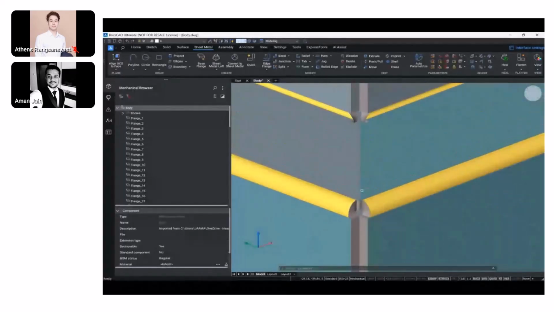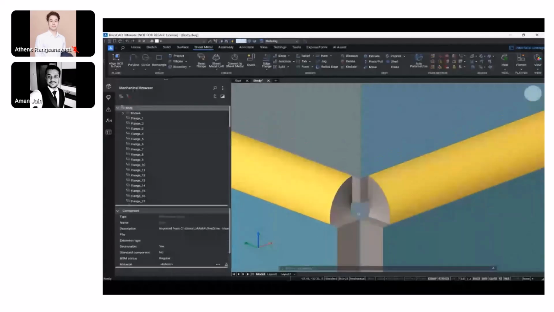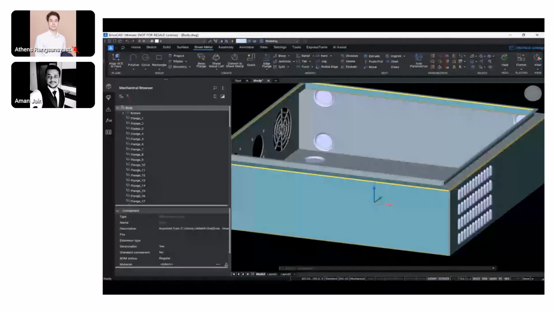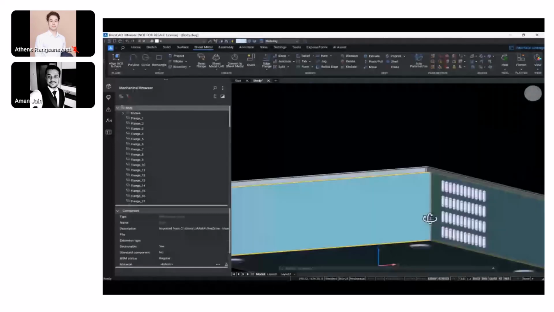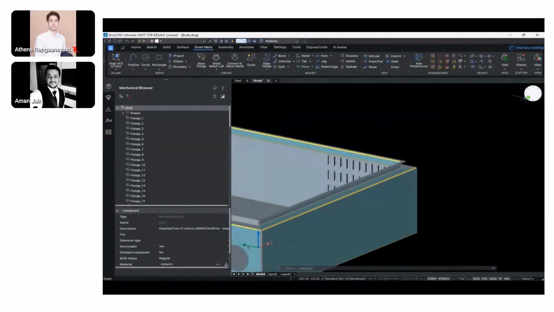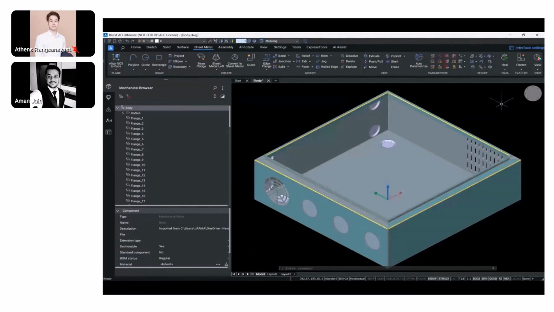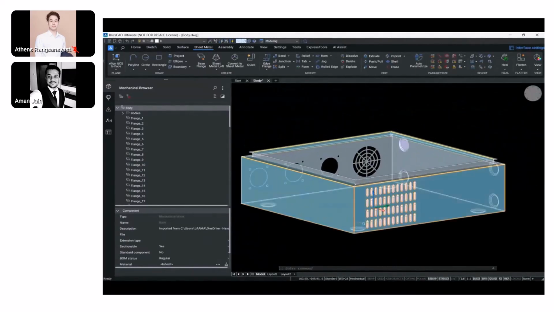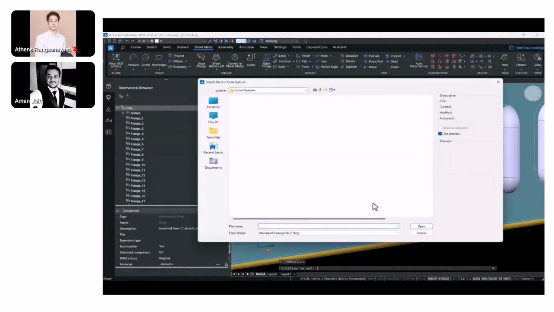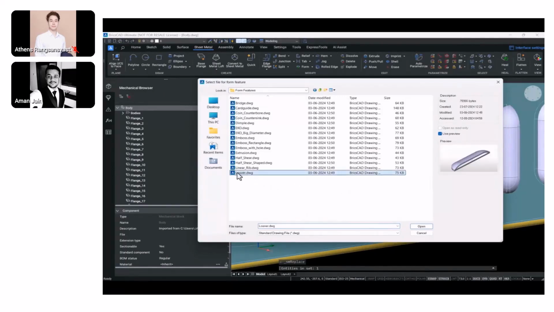Now it's converted into a BricsCAD sheet metal body, and it's not just for the sake of it. We can do a lot more on this, apart from creating a drawing or just recognizing it as a sheet metal BricsCAD body. So what else can we do? Let us try and replace those form features. One might think that, when it comes from another software, it might not be completely parametric, and of course that's true. In the case of these form features, let's say we want to change the length of the louvers.